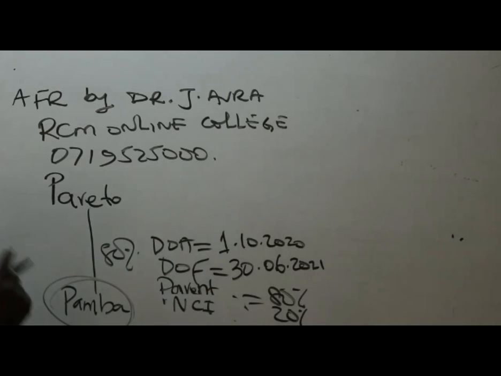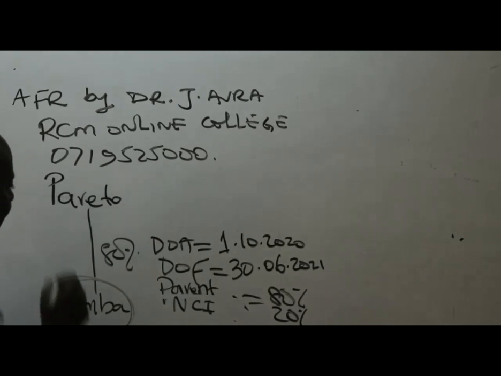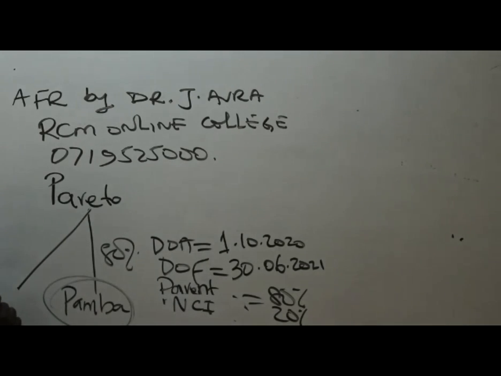Remember, Pareto made other investments in the financial year. They also went ahead and bought another company called Dafu, and for Dafu, they bought 100%.